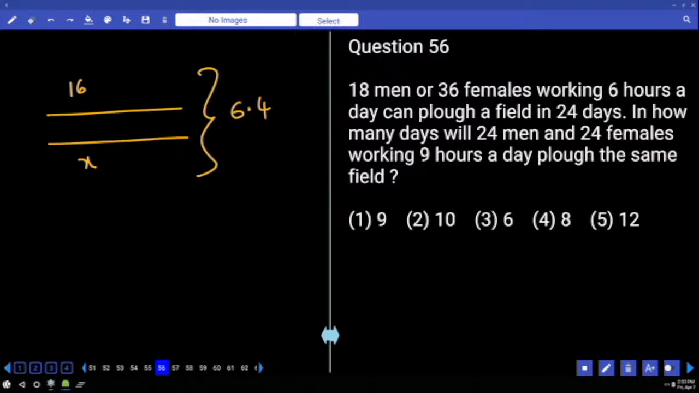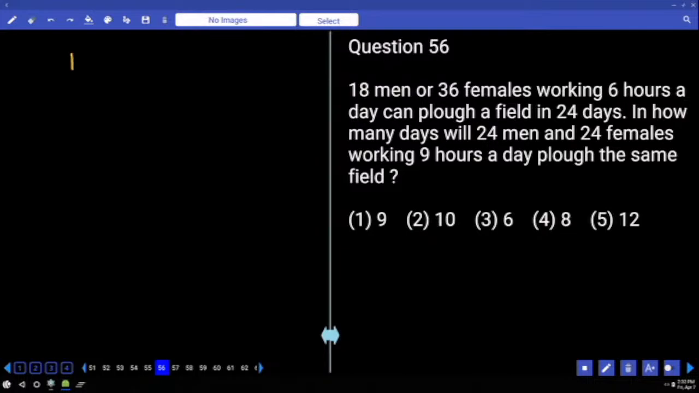18 men or 36 women working 6 hours a day can plough a field in 24 days. So from this, can I take 18 men's efficiency as the same as 36 women's efficiency? Because of our condition, both are taking the same time, working the same number of hours in a day. Now, how many times is 18 to 36? That means 1 man's efficiency is equal to 2 women's efficiency.